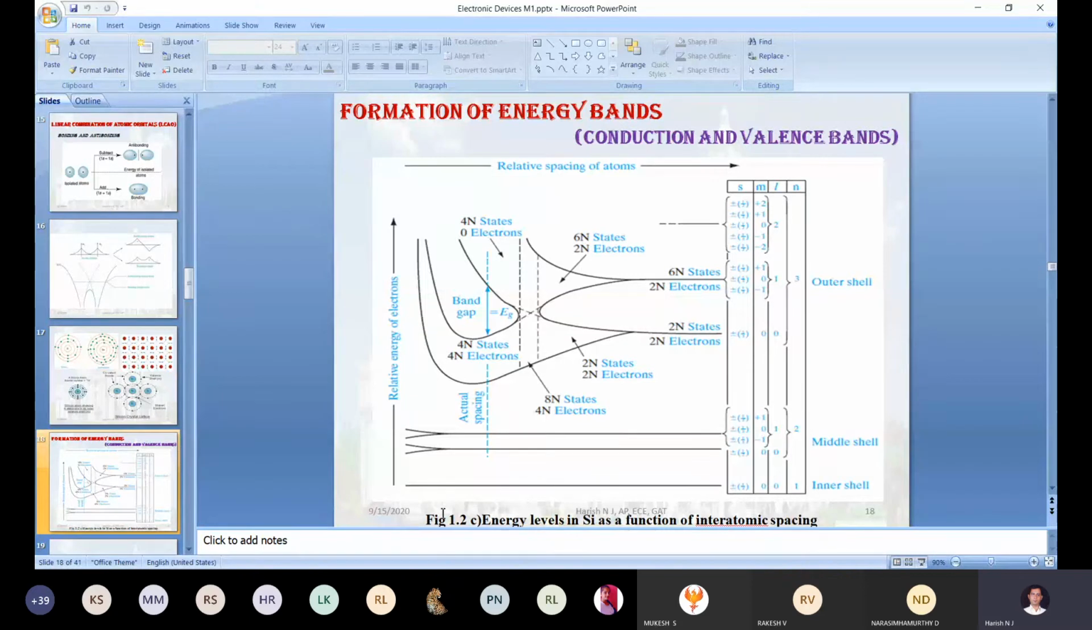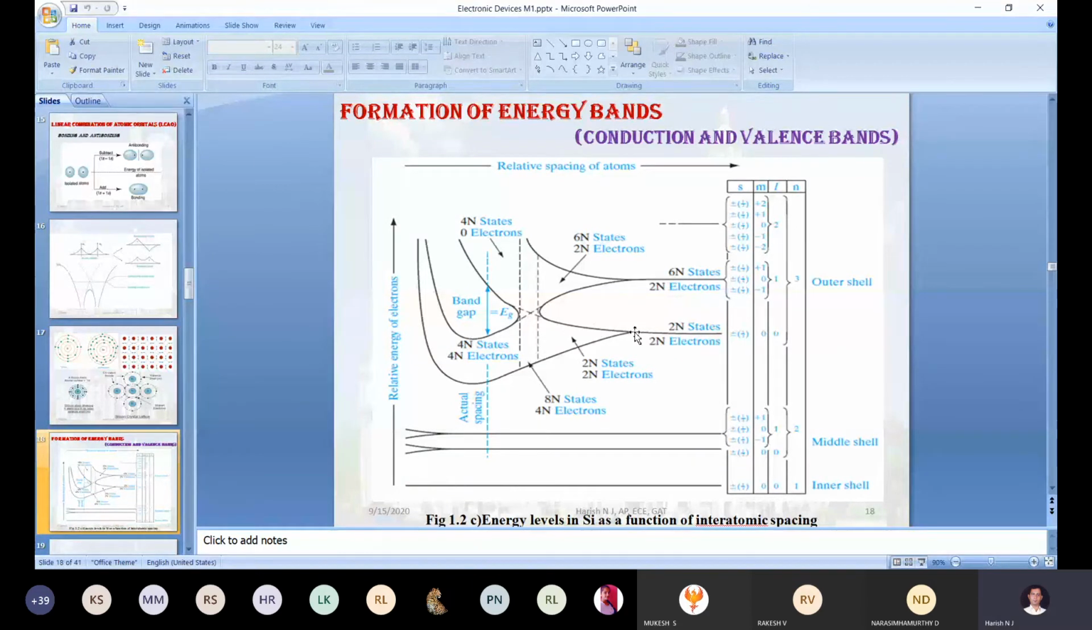Only when you completely combine will the 1s state start interacting. But anyway, our interest is not in the 1s, 2s and 2p. We will move directly to the 3s and 3p. If you start decreasing the distance between the 2 atoms, the 3s and 3p will start interacting. Now just see the branches.